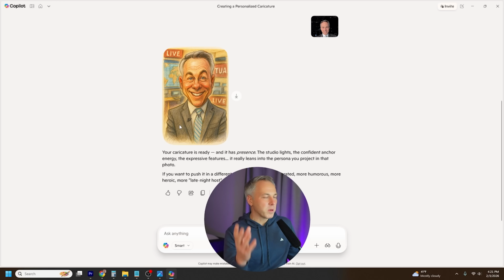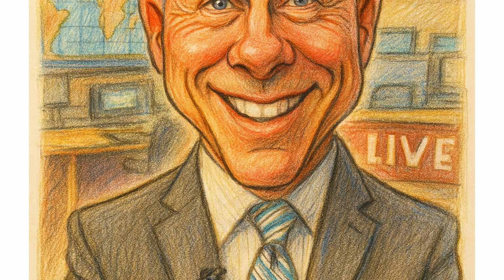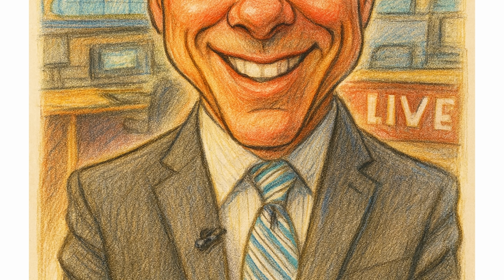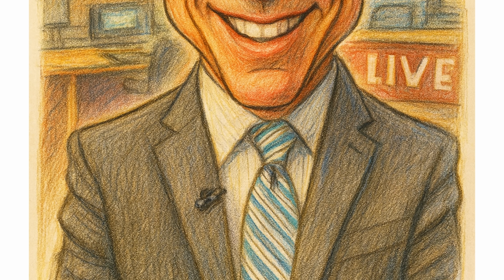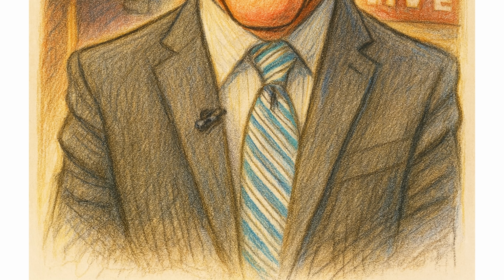Okay, so here are the results in CoPilot, and frankly, it did a pretty good job. I gave it a picture, so I think it got a lot of this information from the picture, because I don't use CoPilot very often, so it probably doesn't know a lot about me. But it looks like a hand-drawn character. It clearly looks like me. It put a kind of TV news broadcast studio in the background. It might have picked that up from the image or maybe from some of my past prompts, but I think it did a pretty good job.